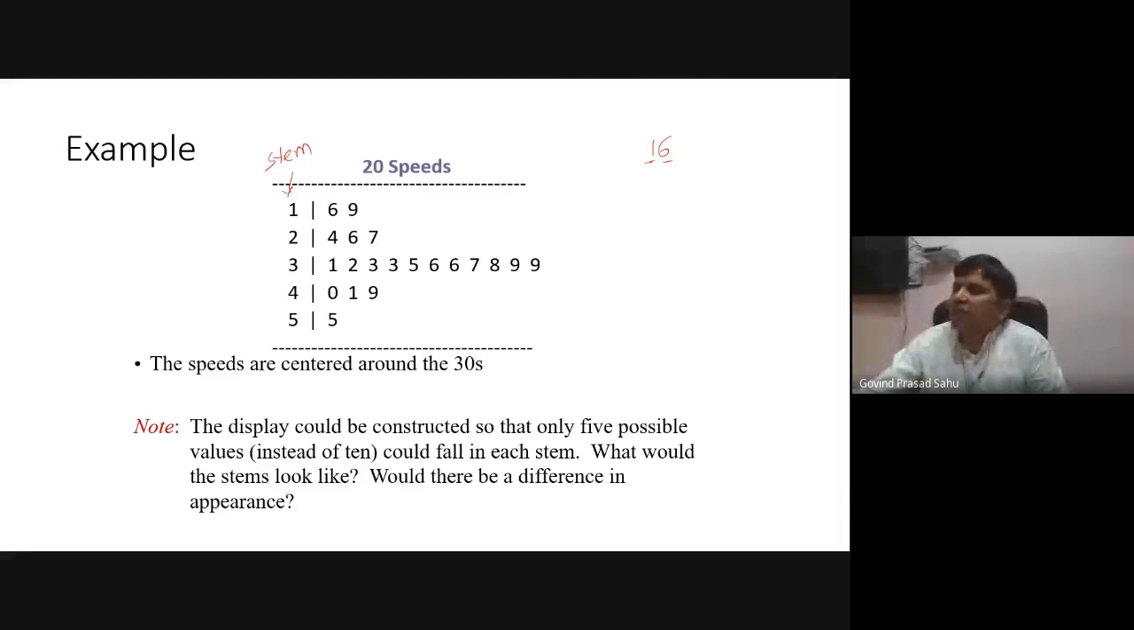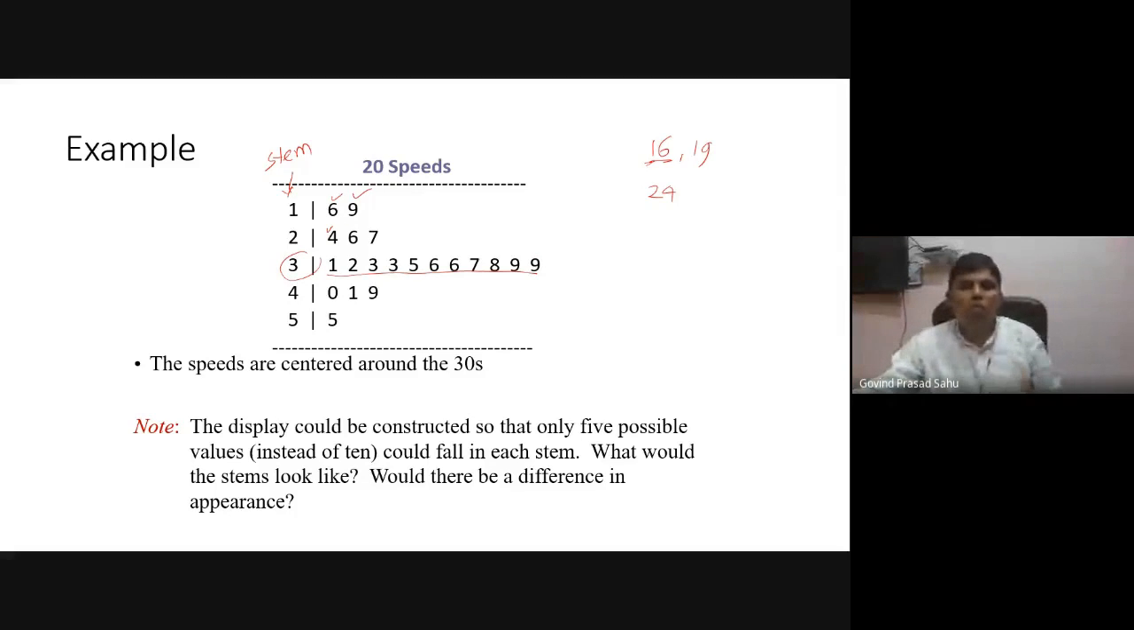And for data 16, one leaf is 6. For data 19, another leaf is 9. Similarly, if the data is 26, then the stem is 2 and the leaf is 6, and so on. This is what we call a stem and leaf plot, and clearly from this we can see that the highest frequency is in the range between 30 and 40. So this is 31, 32, 33, up to 39, and so on.